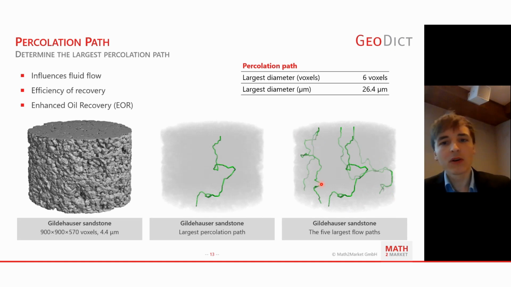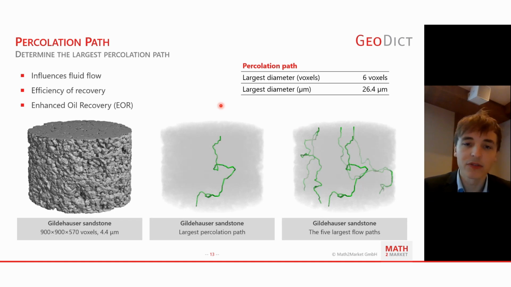You also want to know how large the diameters of the pore throats are, which helps you then determine how well the flow can pass through this pore space. That can be done not only for the largest percolation path, but also for, let's say, the 10 or 5 largest percolation paths that are present in the structure. That also helps you to illustrate heterogeneity in your structure. That means if you have only one large, let's say, fracture within the rock, mainly the flow will pass through that fracture if it tries to leave the structure, or if you want to extract it from that kind of structure.